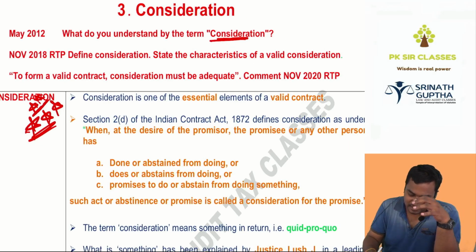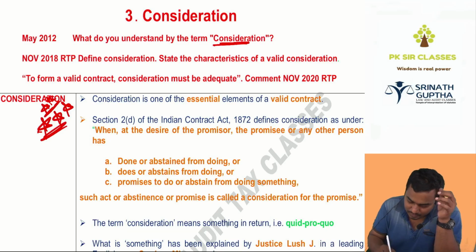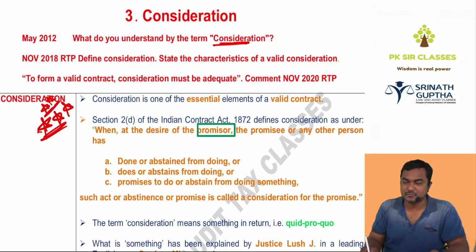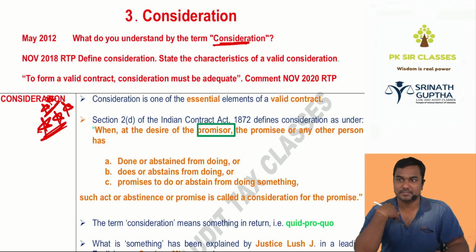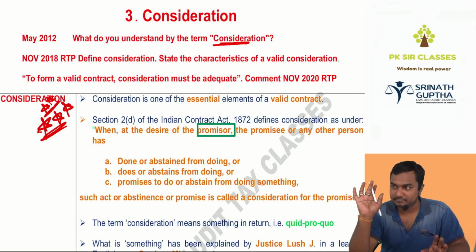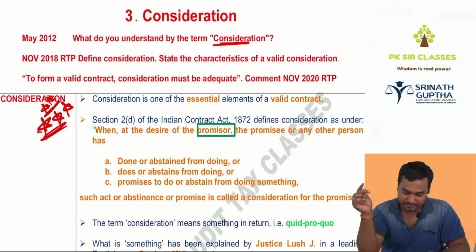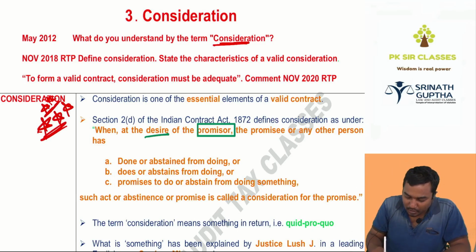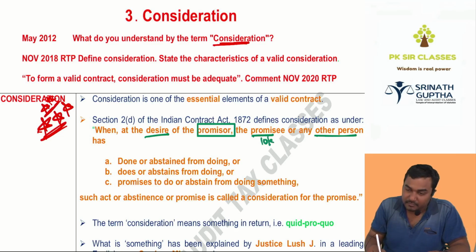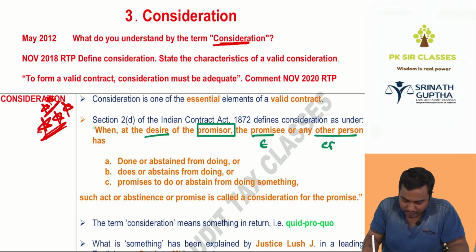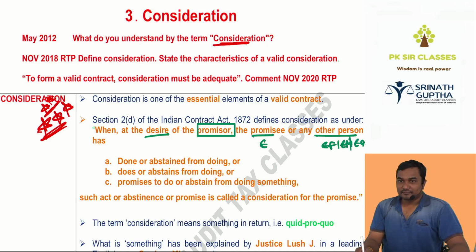Consideration means when at the desire of the promiser, promisee or any other person. So I made a promise to Ishwar: Ishwar, I will teach you CA foundation law. I am the promiser. I need 10,000 rupees. So what is my desire? 10,000 rupees. So who is giving me 10,000 rupees? Ishwar, the promisee, or any other person: the promisee's father or mother, Ishwar's girlfriend, can give the money.